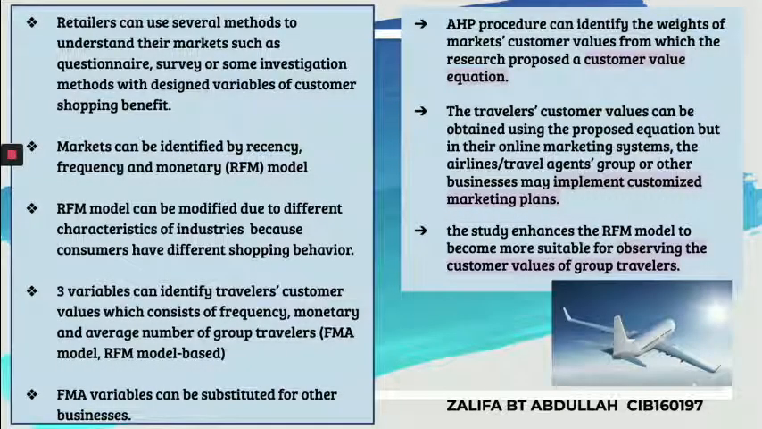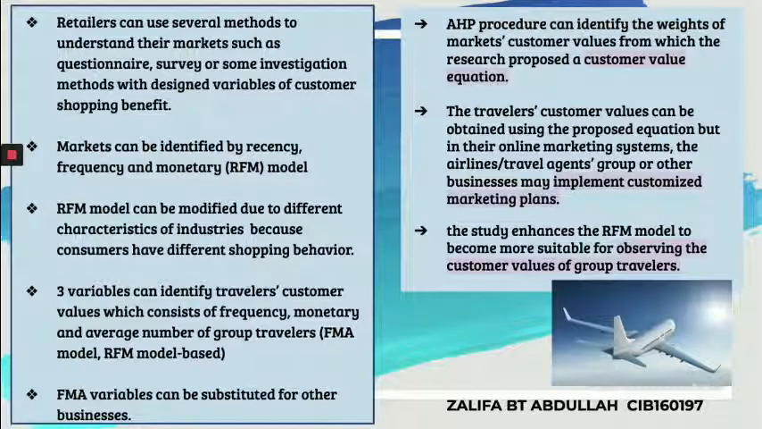So we know that retailers can use several methods to understand their market, such as questionnaires, surveys, or some investigation methods with design variables of customer shopping benefits. Markets can be identified by the RFM model, which consists of recency, frequency, and monetary. Basically, the RFM model can be modified due to different characteristics of industries because consumers have different shopping behavior. There are three variables in the RFM model used to identify travelers' customer value, which consist of frequency, monetary, and average number of group travelers, which is the FMA model, based on the RFM model.